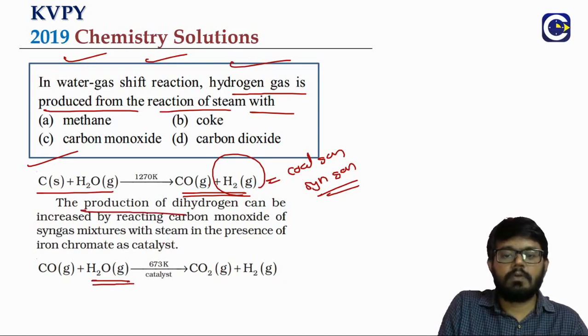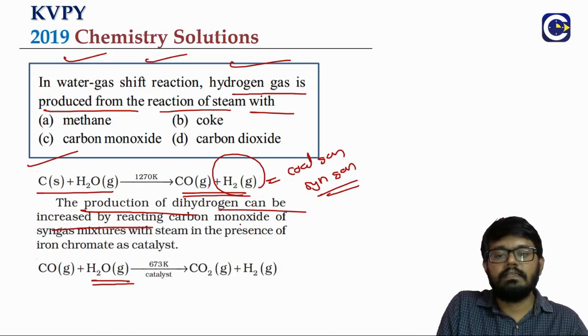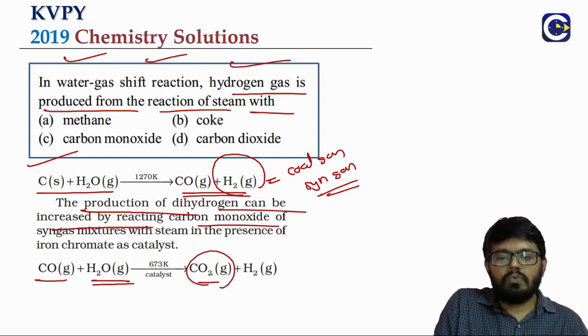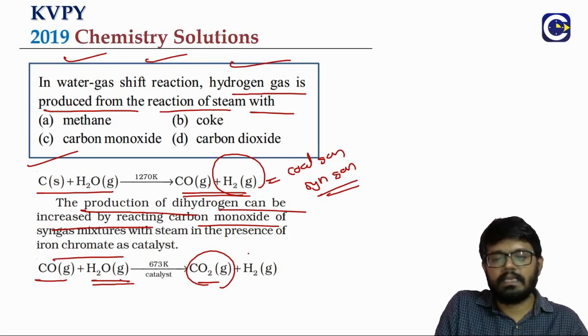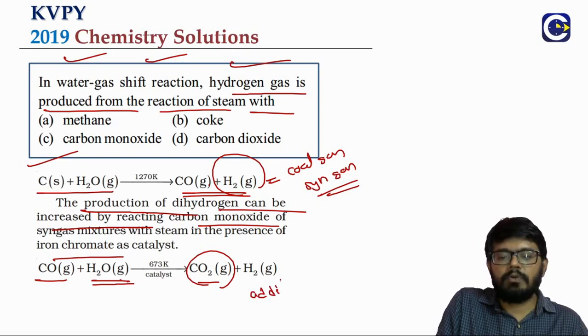So see what happens, the production of dihydrogen can be increased by allowing the reaction to happen with some more steam. In that, the carbon monoxide will get oxidized to what? CO2. By the action of steam on carbon monoxide, it will get oxidized to CO2. That will happen in the presence of iron chromate as a catalyst, but we will see that additional hydrogen gas is being produced.